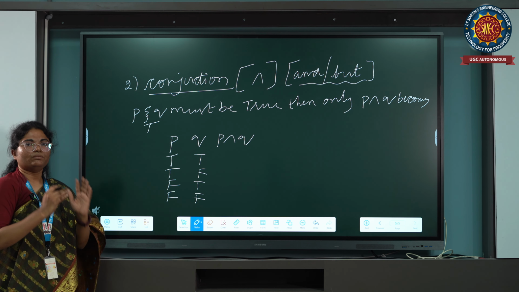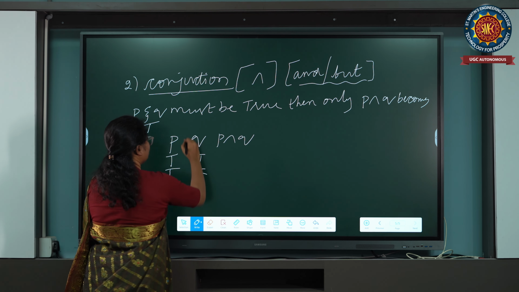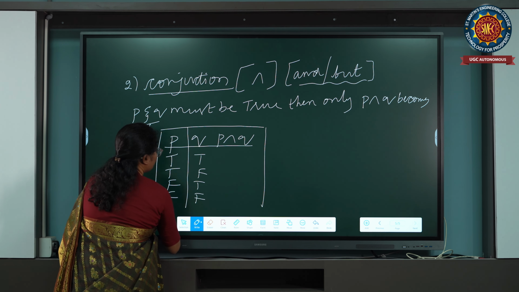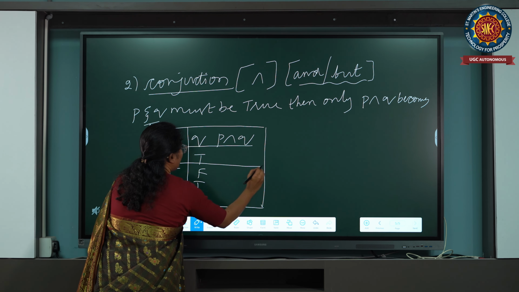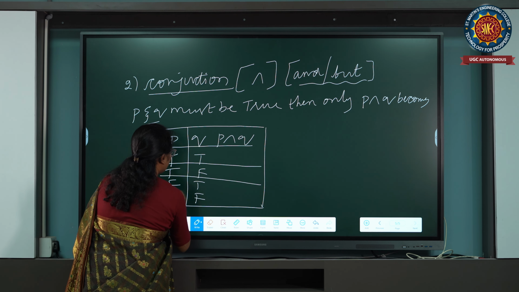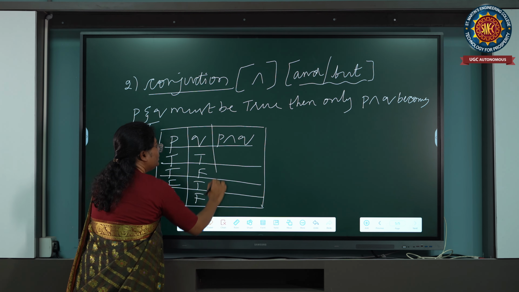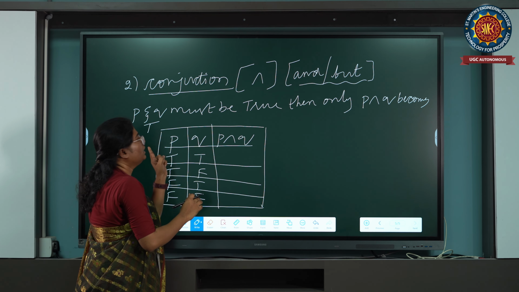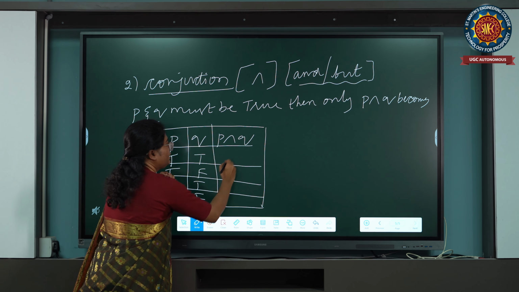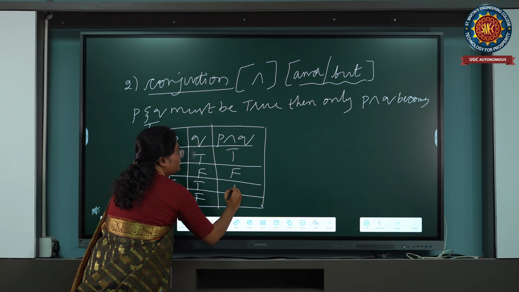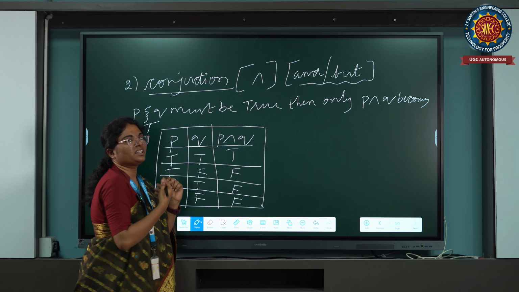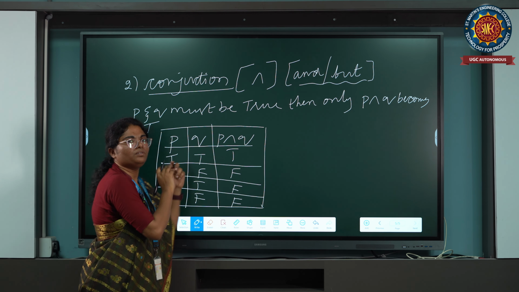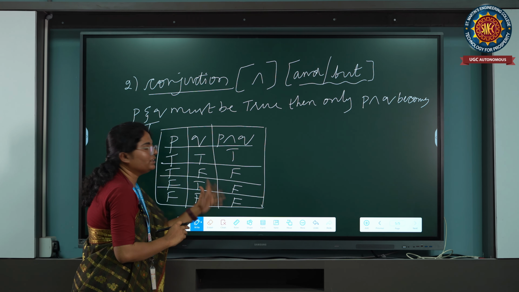Instead of that, here I am using true, true, true, false, like that. To make this statement true, P must be true and Q must be true, else it is false. It's like a multiplication: 1 into 1, 1. 1 into 0, 0. 0 into 1, 0. 0 into 0, 0.